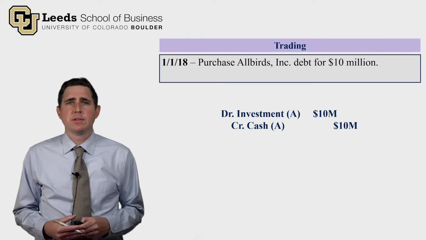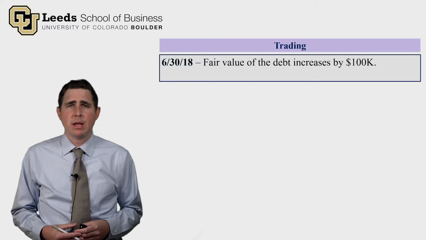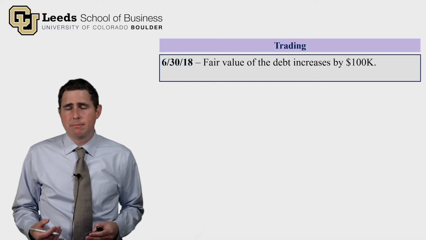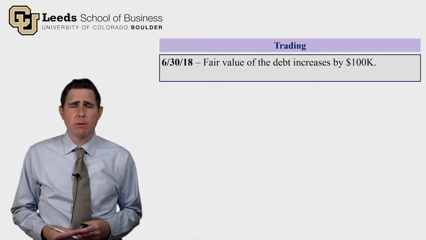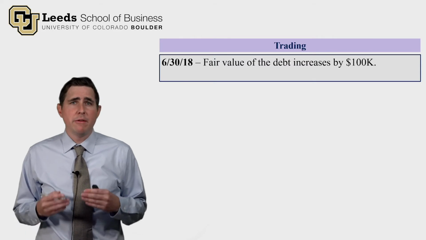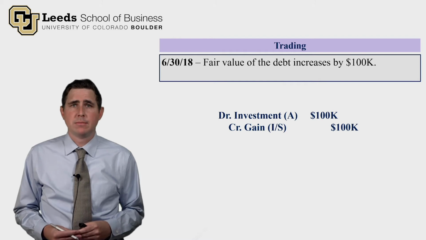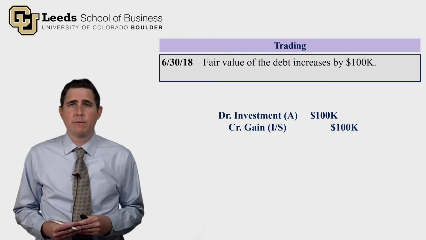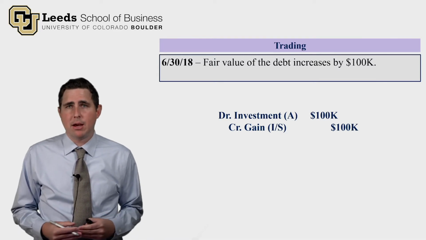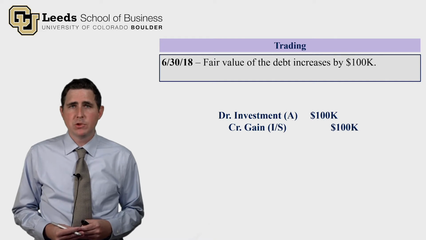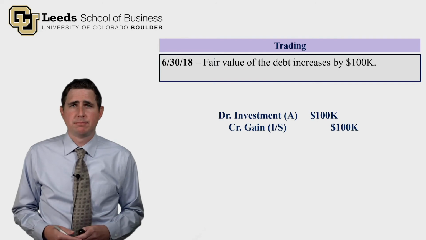But now let's fast forward 6 months to June 30th, 2018. What's happened in these 6 months? The fair value of the debt has gone up by $100,000. It's now worth $10.1 million. What's the journal entry we record? Well, we need our investment account to be at fair value. So we need to increase our investment account by $100,000. That's the debit to the investment account for $100,000. The credit is to the income statement in a gain account for $100,000. So that gain will appear on the income statement during the period that we experience that gain.